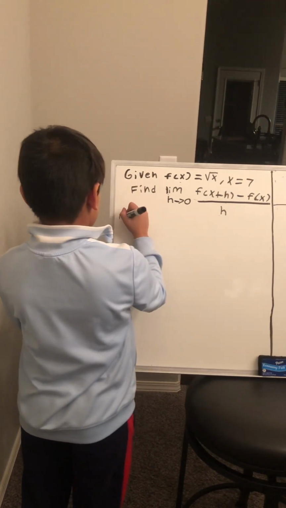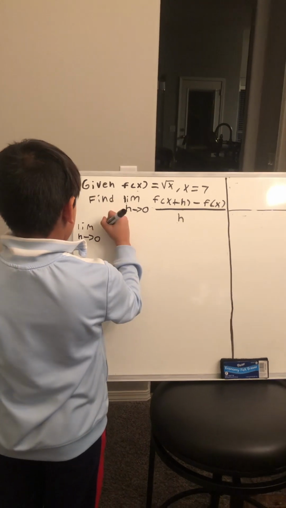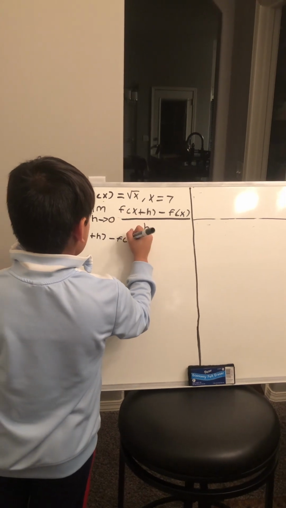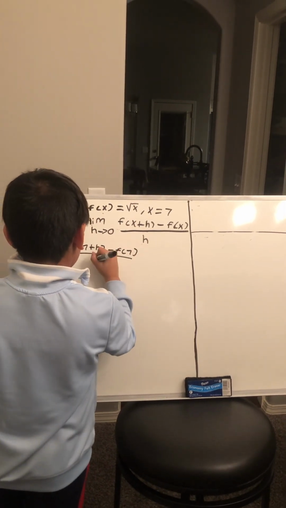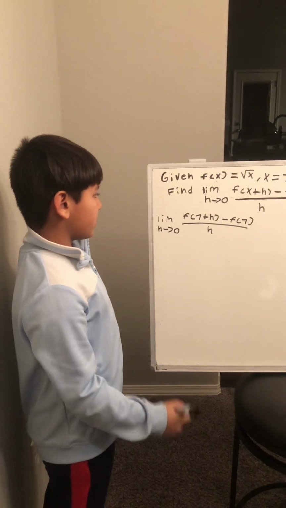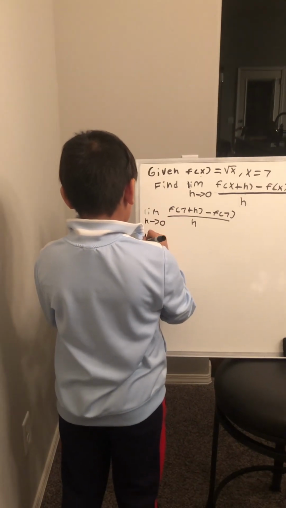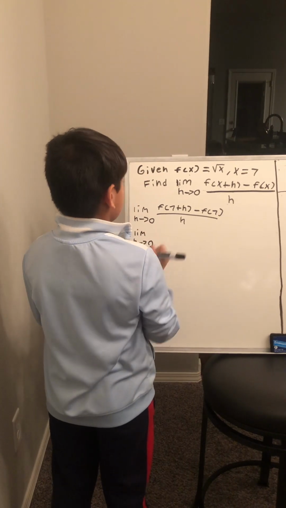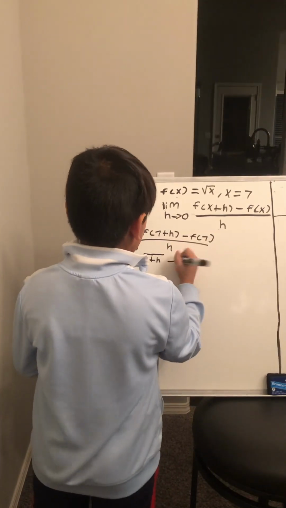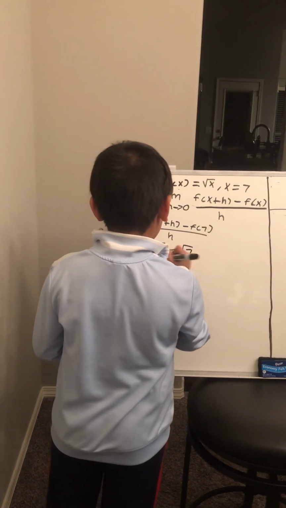And I have the limit as h approaches 0 of f(7 plus h) minus f(7), whole over h. So now, we know f(x) equals radical x, right? So that means f(7 plus h) equals radical 7 plus h. So now we have the limit as h approaches 0. So that means we have radical 7 plus h minus, we do the same for f(7), so that means we have radical 7, whole over h.